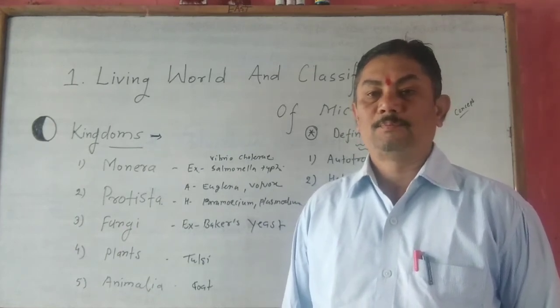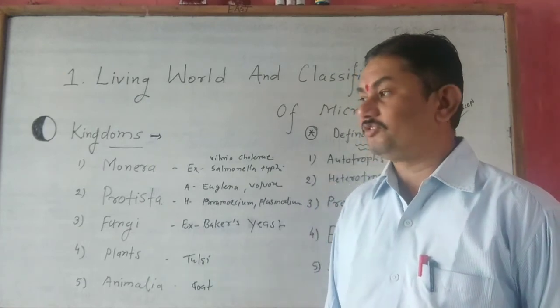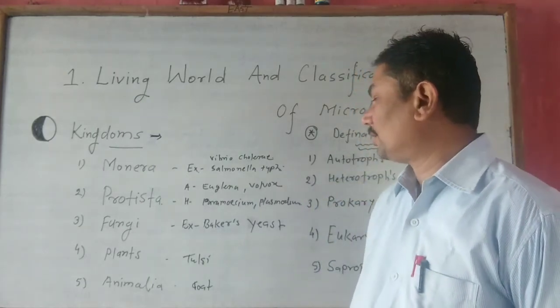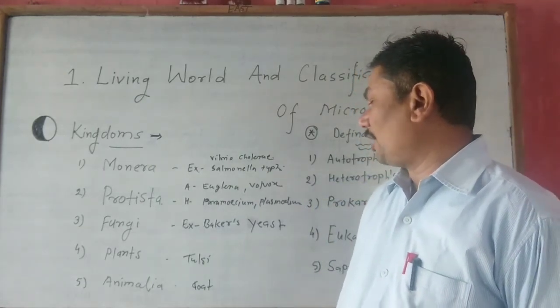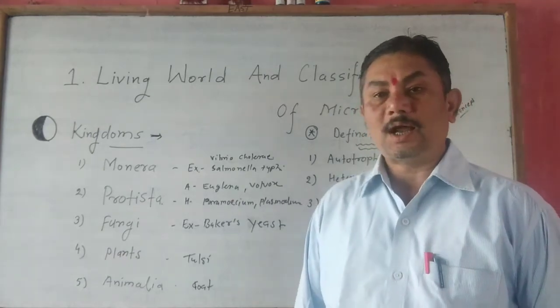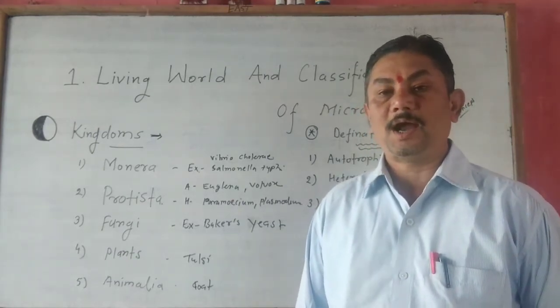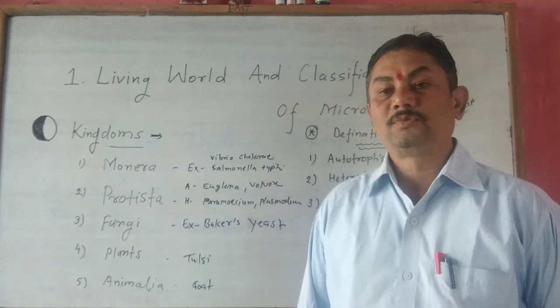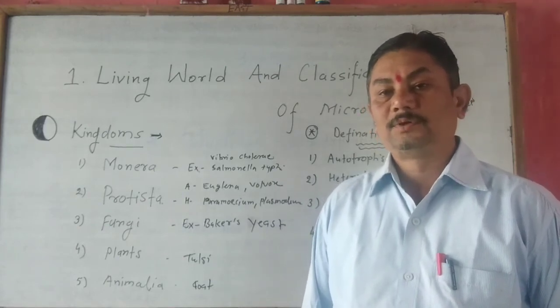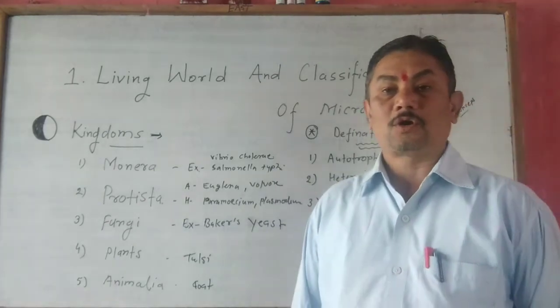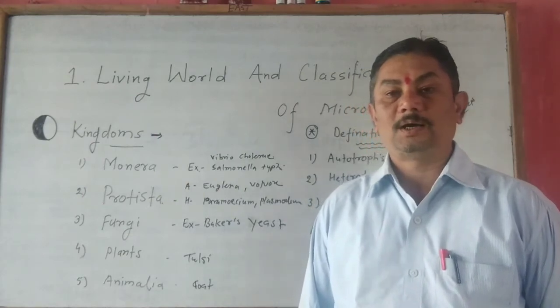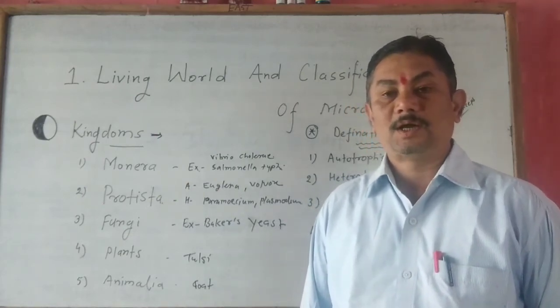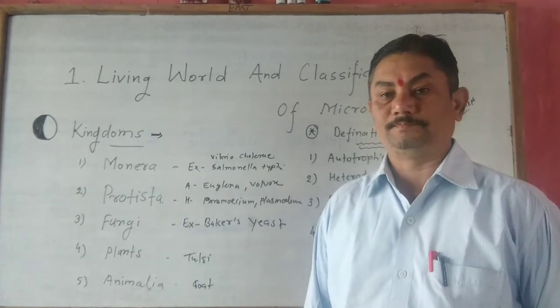And number 5, examples of Protista. The autotrophs are Euglena and Volvox, and examples of this kingdom which are heterotrophs are amoeba, paramecium, and plasmodium.